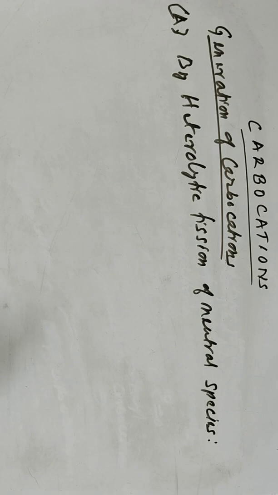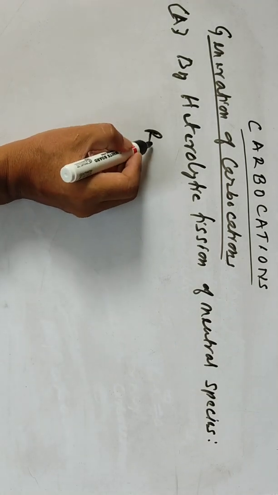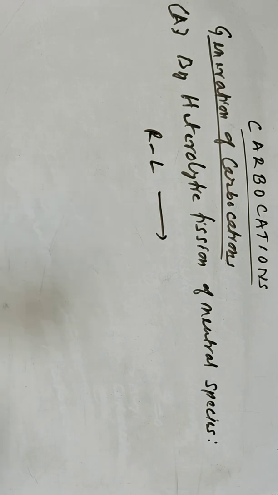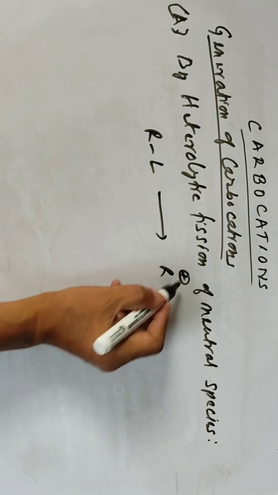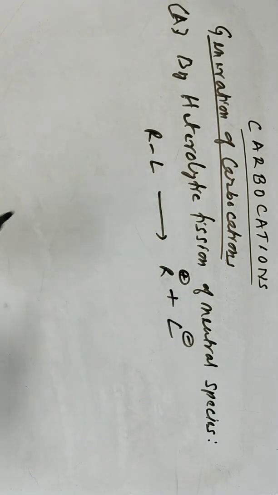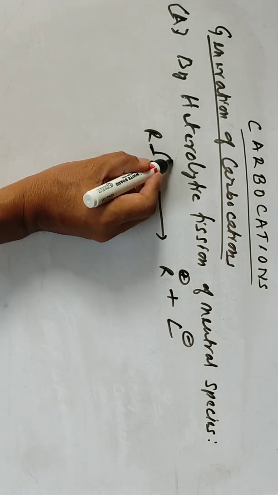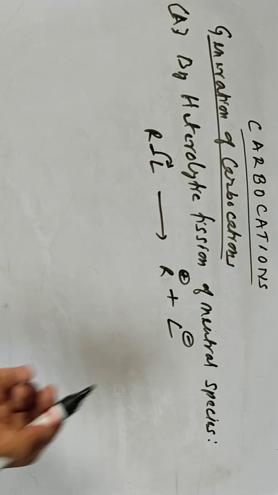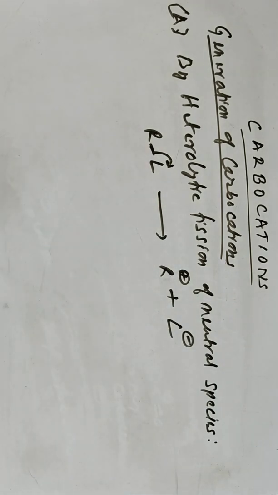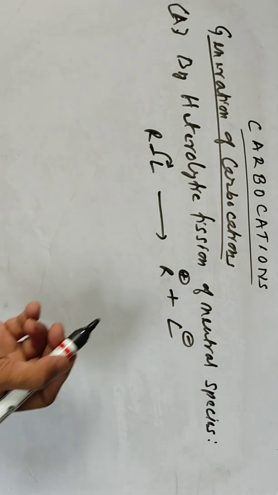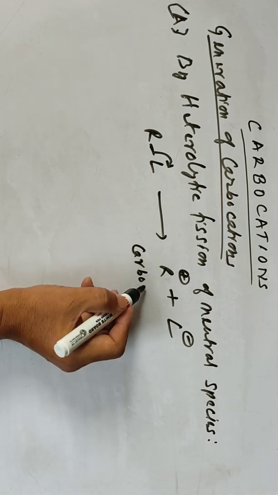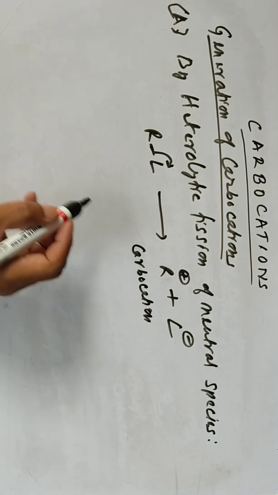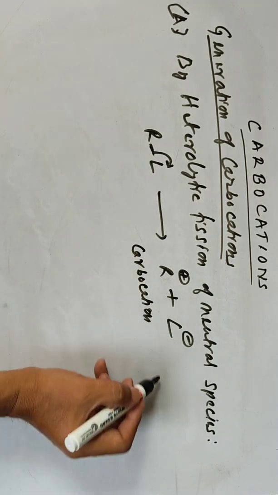Say, for example, R-L. By heterolytic fission you can have ion dissociation, where L is the leaving group. The electron pair is taken by L. The leaving group has taken the lone pair of electrons, so it becomes negatively charged, and R becomes positively charged. So R is the carbocation, and L is the leaving group.